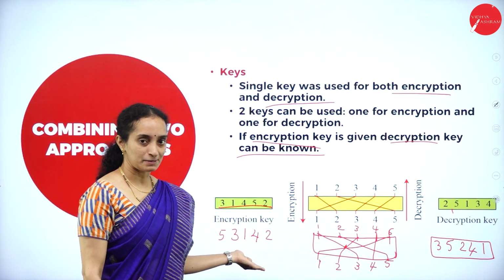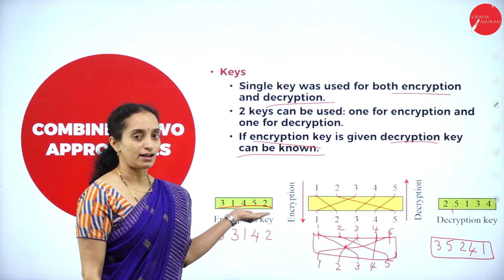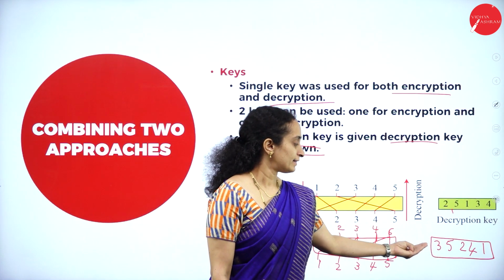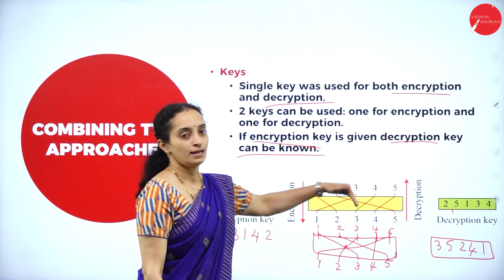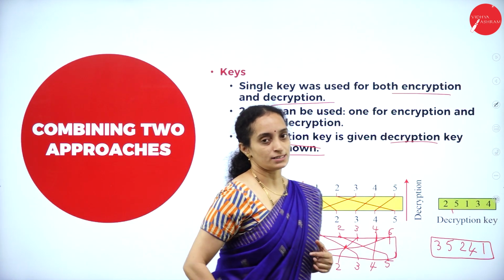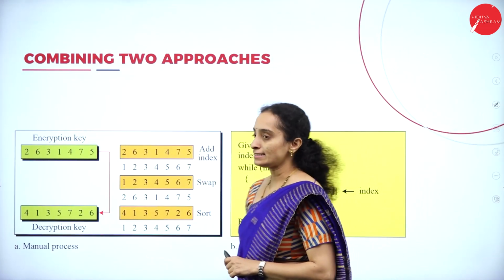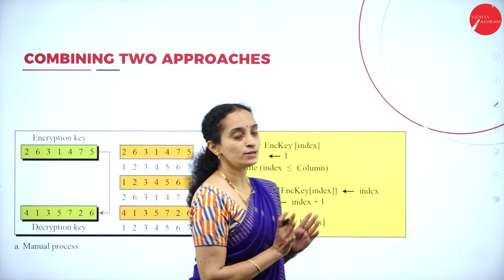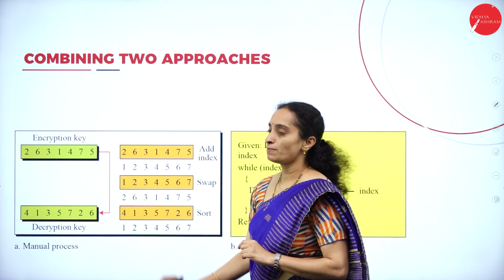So the encryption key is, when it is 53142, the decryption key will become 35241. Okay. So this will be the reverse procedure. Alright. Here we have the example. Next, let us take the coding of how do you code this cipher method when you combine both the things.